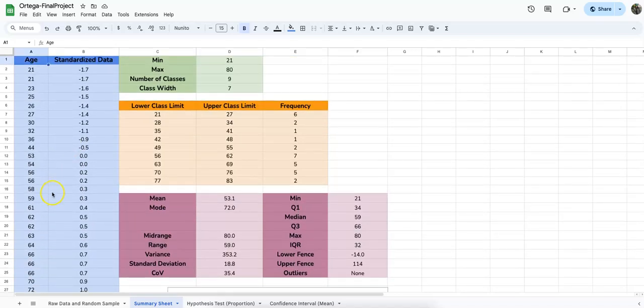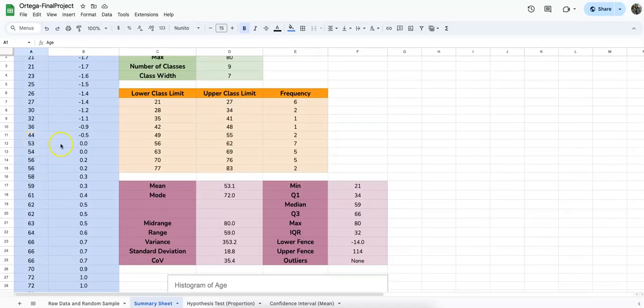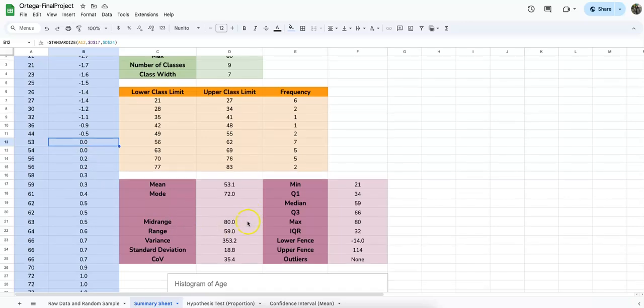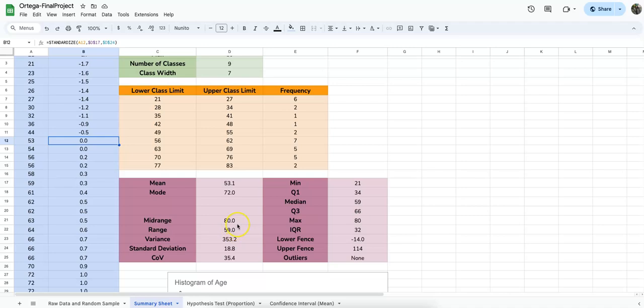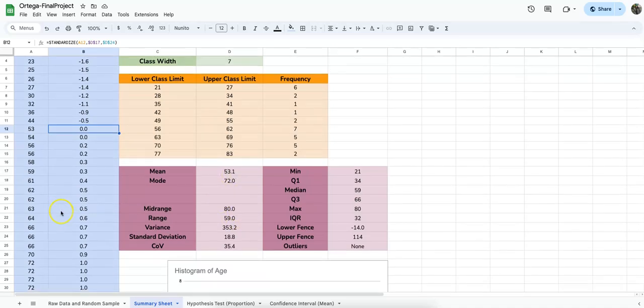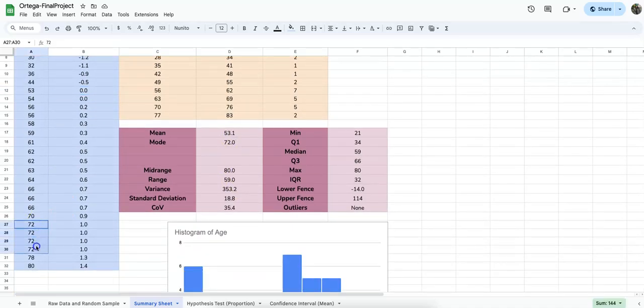If we take a look at our ages and the standardized data that correlate with these ages, we have 2 that are within 0 standard deviations of that mean. So we have a mode of 72. 72 occurs 4 times in this data set. That is the age that occurs the most.